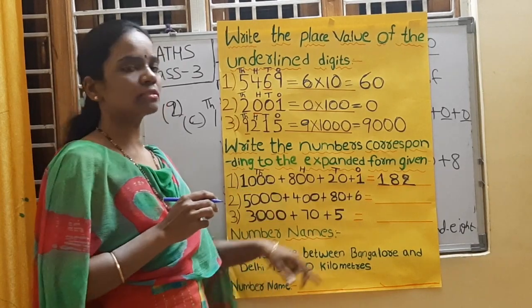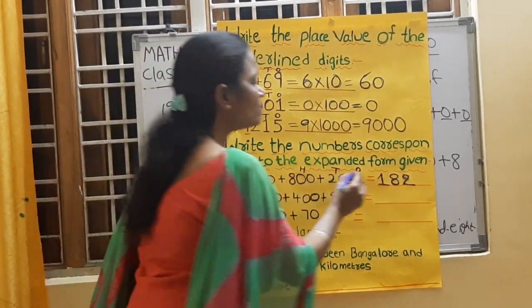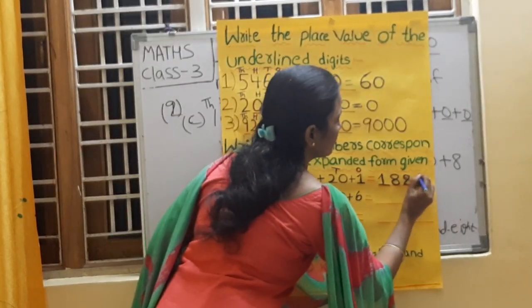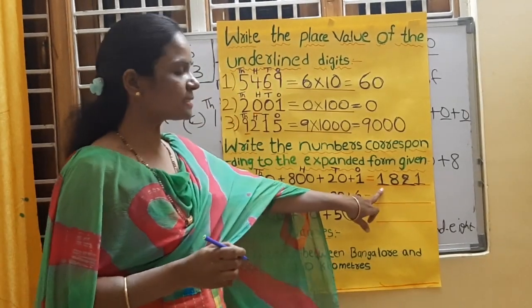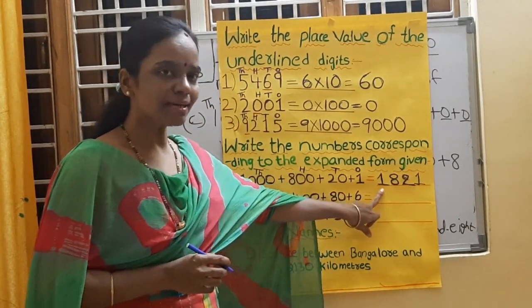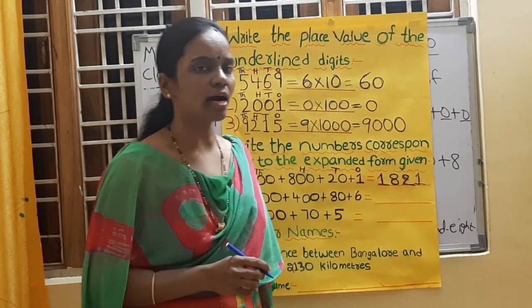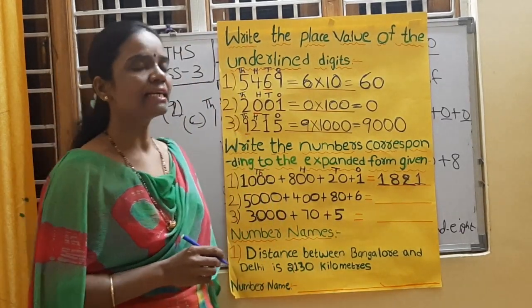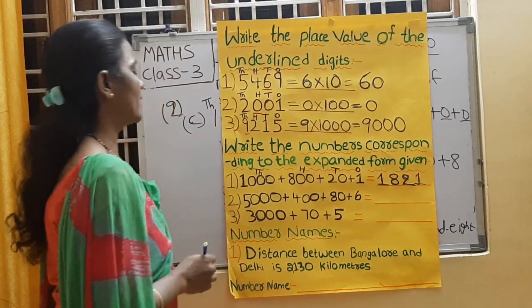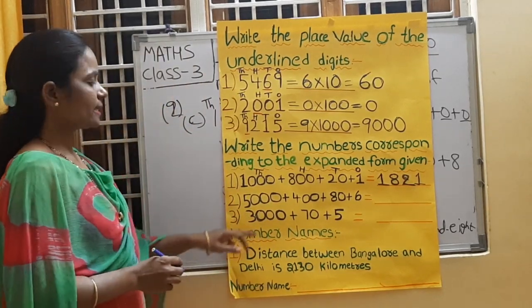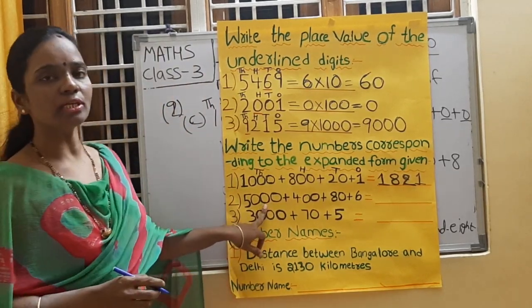Next, in ones place, what is the number? 1. Yeah, 1 is there. So, what is this number? Repeat after me. 1,821. Right, children? Next, come to the second example, children.